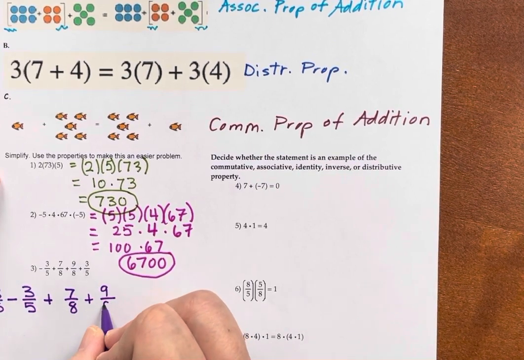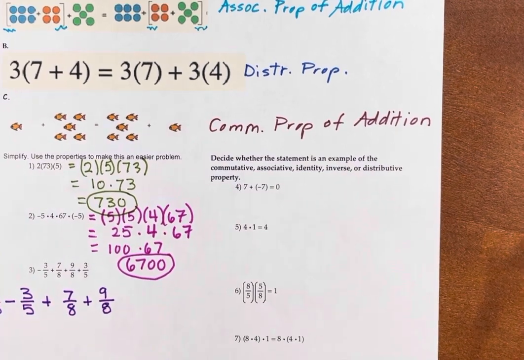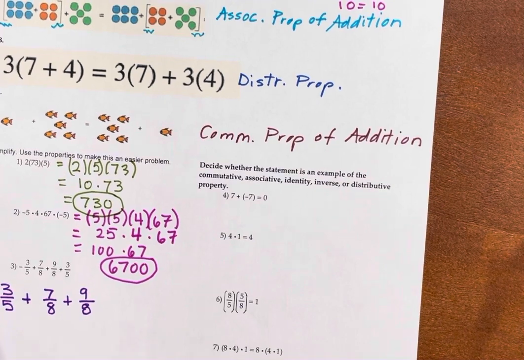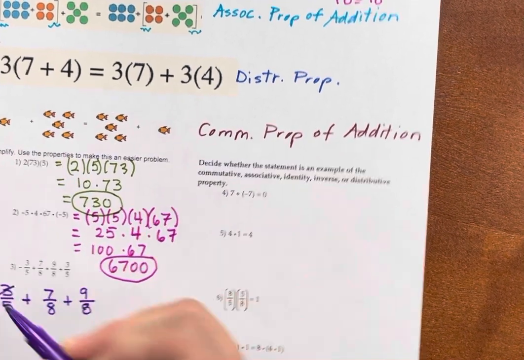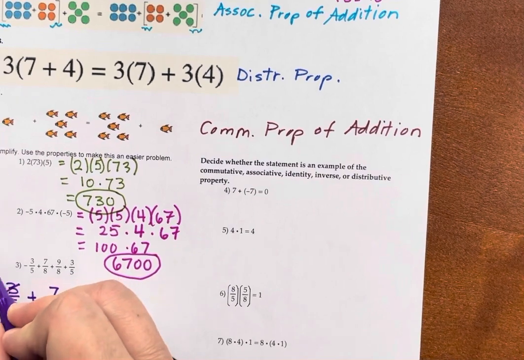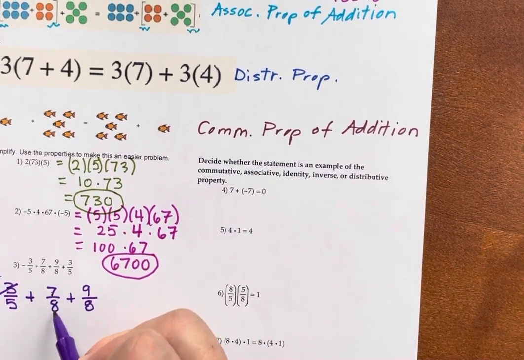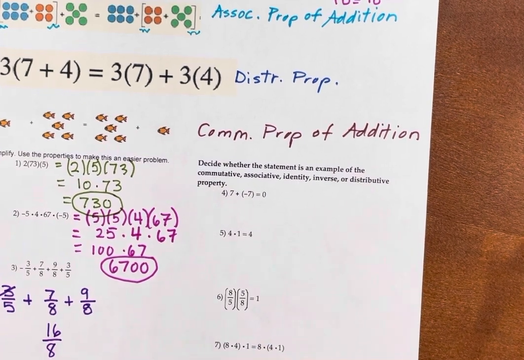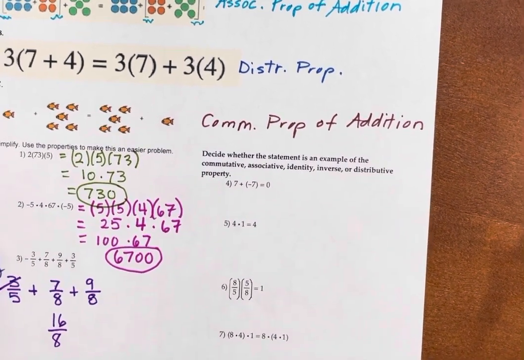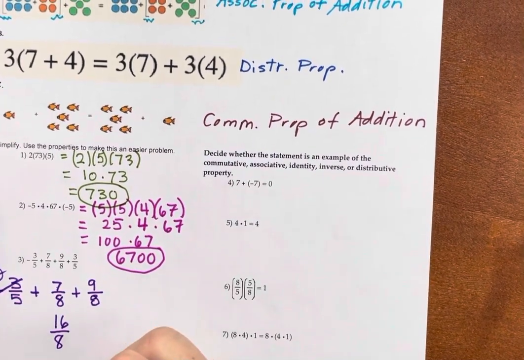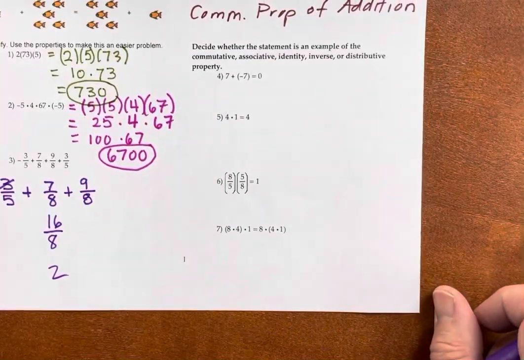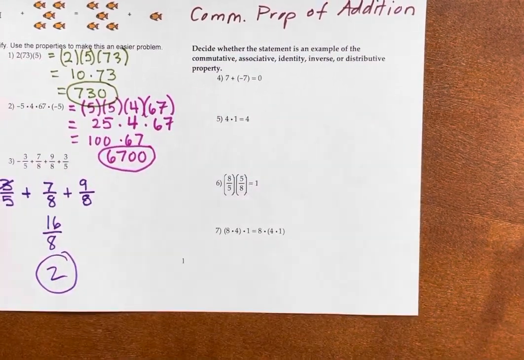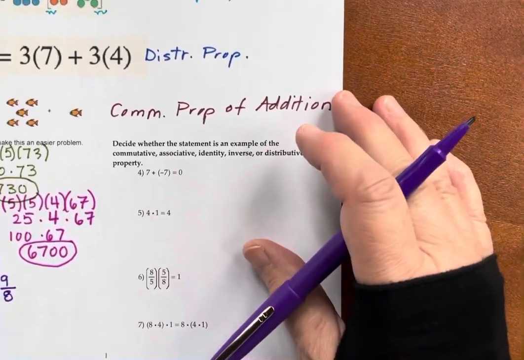And I noticed that they didn't have the same denominator, and I'm like, oh no, we've got to get an LCD. But we don't even have to do that because this makes a 0, right? Anything minus the same thing is 0. And then we have 7/8 plus 9/8, which gives me 16/8. And 16/8 is the same as 2. Yep, 16 divided by 8 is 2. Circle your answer.